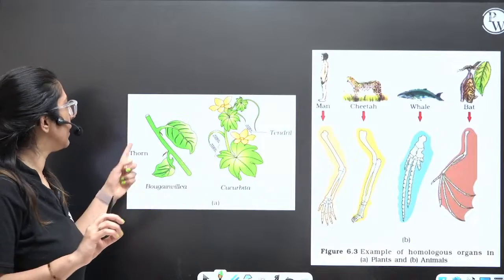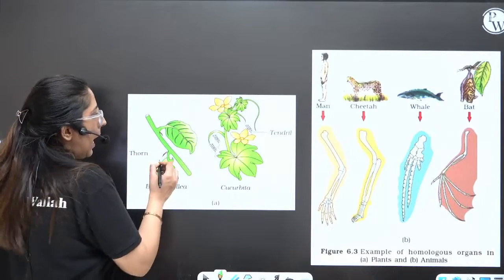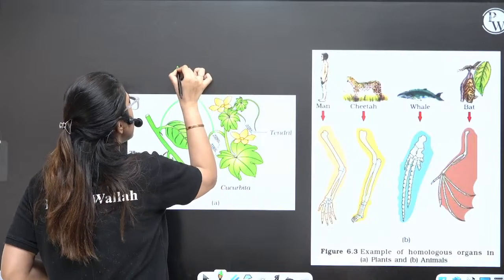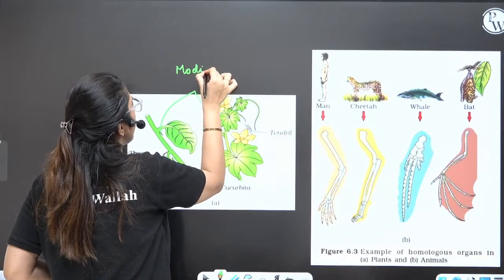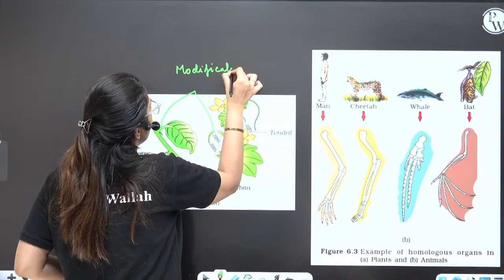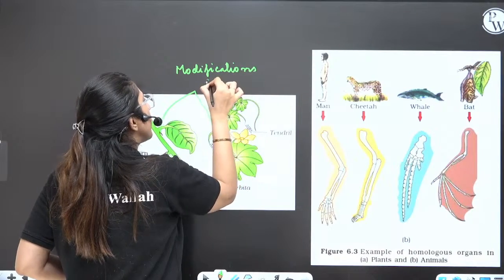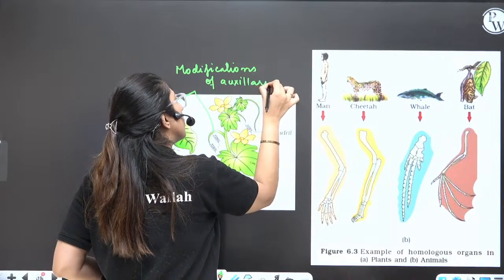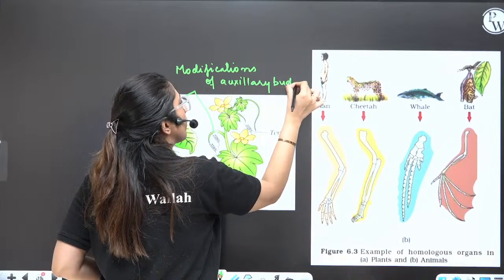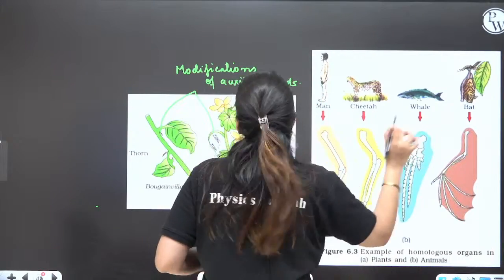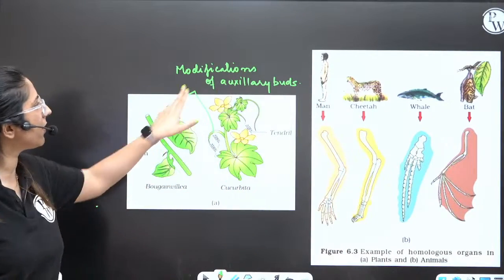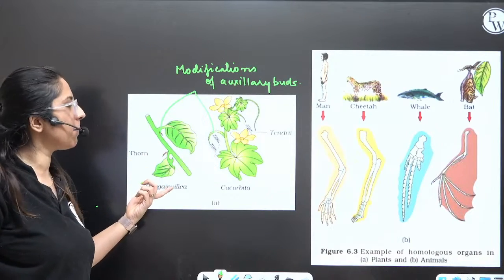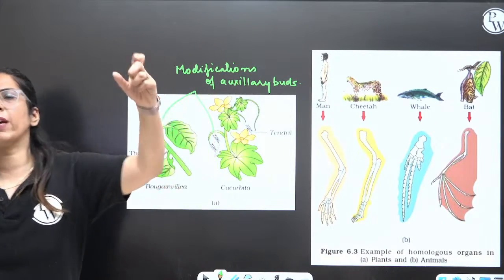If you look at these, the thorns of Bougainvillea and the tendrils of Cucurbita, these 2. What are these? These are the modification of axillary buds. Clear? Acha. Both have the common origin, axillary bud modification, but the function is different. Thorns help in protection, tendrils help in providing support.